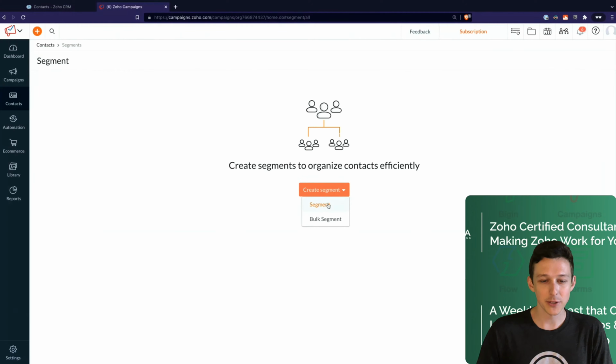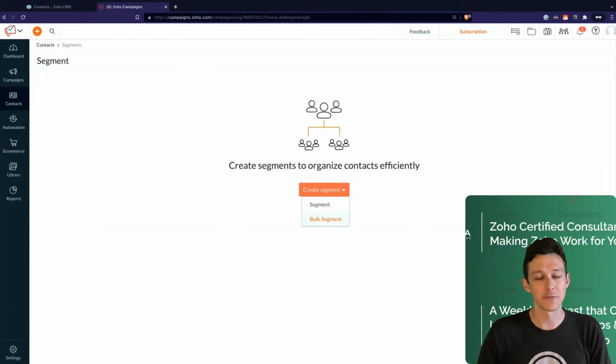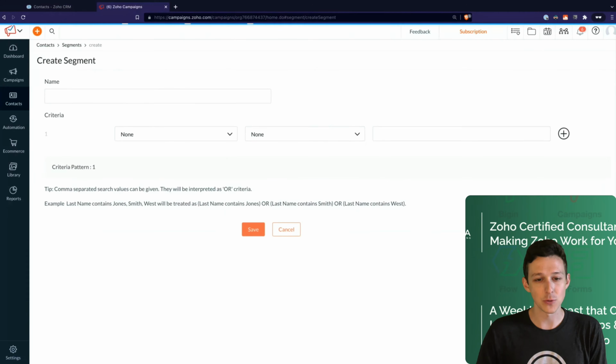So here I'm going to go ahead and create a segment. The only difference between a segment and a bulk segment is that a bulk segment is going to happen automatically. Most of the time you want to use segments. One case for a bulk segment would be, maybe you pulled in their shipping state and you just wanted a segment for anyone in any of the 50 US states. If you do a bulk segment, it's just going to automatically spit out a segment for every single option in the field. For our case, we'll go ahead and do just a single segment here.